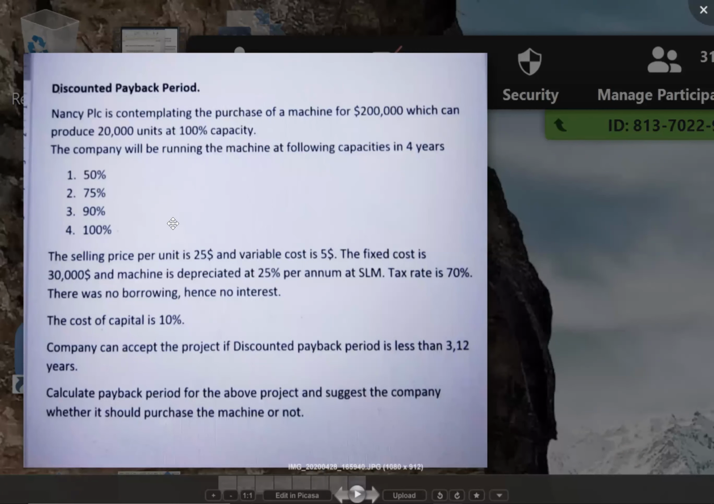Tax rate is 70%. So tax rate is 30%, not 70%. Change that. 70% will be too high. Everyone make that change. There was no borrowing cost, hence no interest. Cost of capital is 10%. Company can accept the project if discounted payback period is less than 3.12 years. Calculate payback period for the above project and suggest whether the company should purchase the machine or not. So calculate CFAT and calculate discounted payback. Let us see if we can do it.